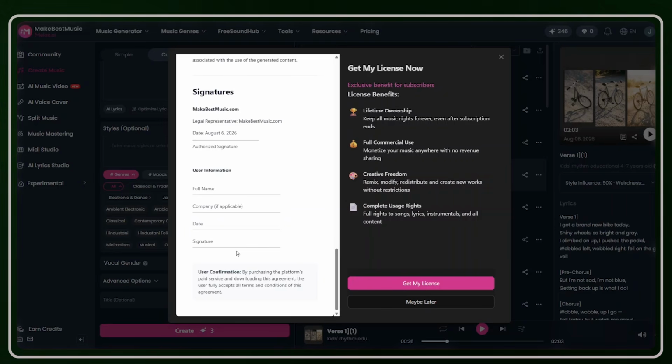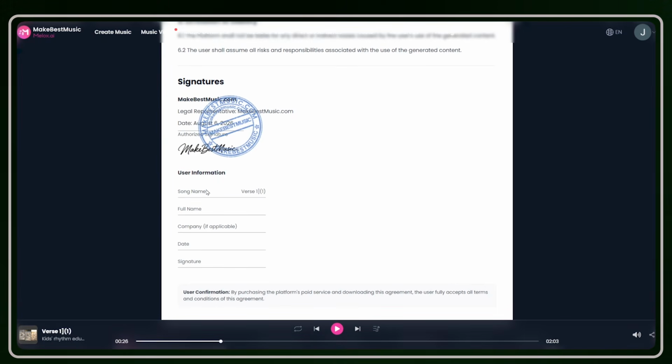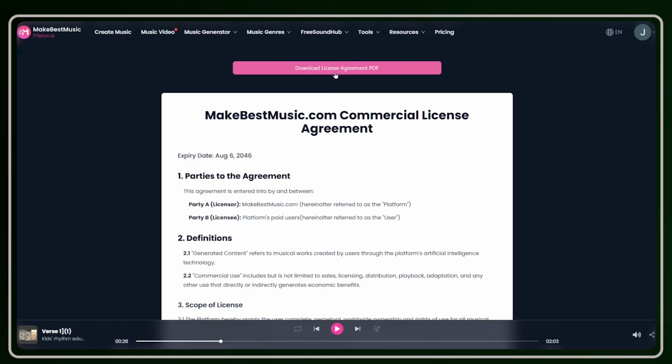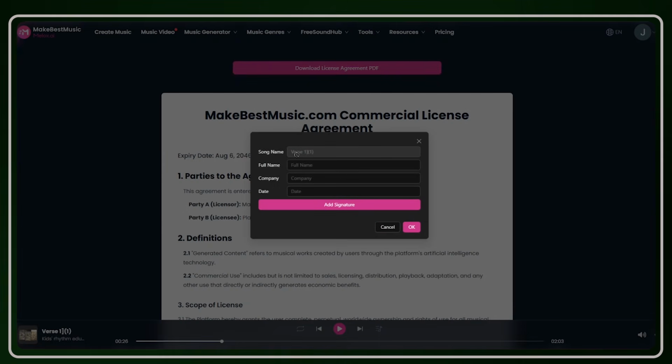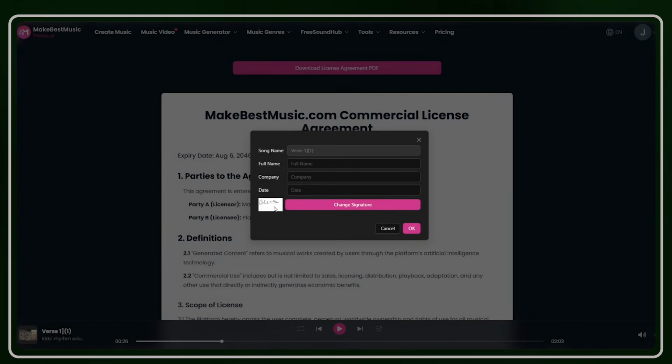Let me just show you how to go about it. Click on this button that says Get My License, and this is your license. This is how it will come. So what you simply have to do is click on this button that says License Agreement PDF. It will ask you for a few details. What is your name? Insert your name, insert your company name, and insert the date. The final thing that you need to do is to add your signature. When we click on add your signature, just type in your signature, something that matches the signature, and click on confirm. So that signature will be applied on your document or license.